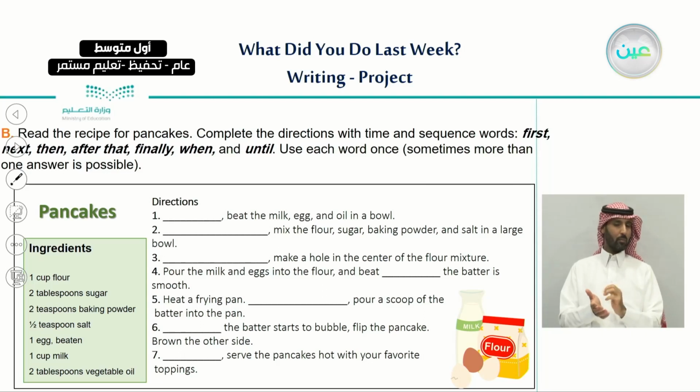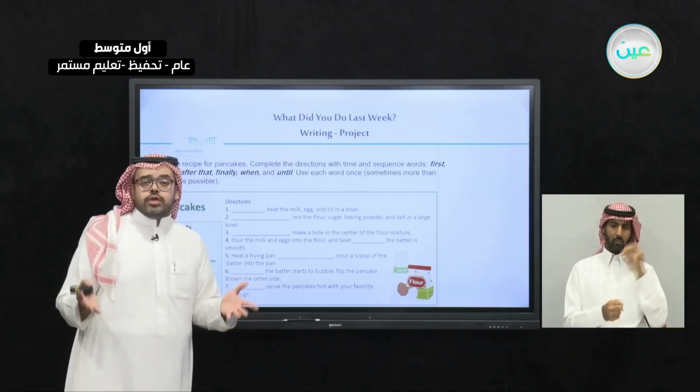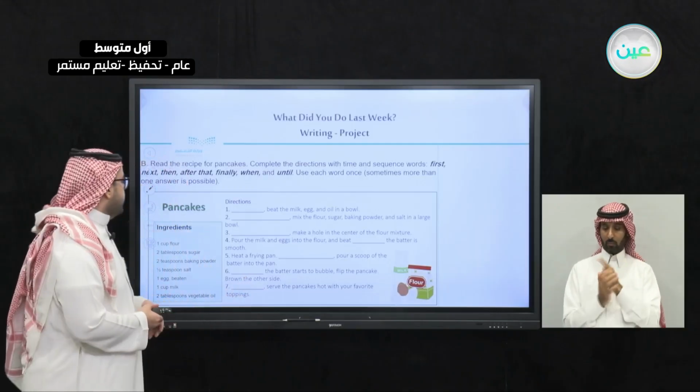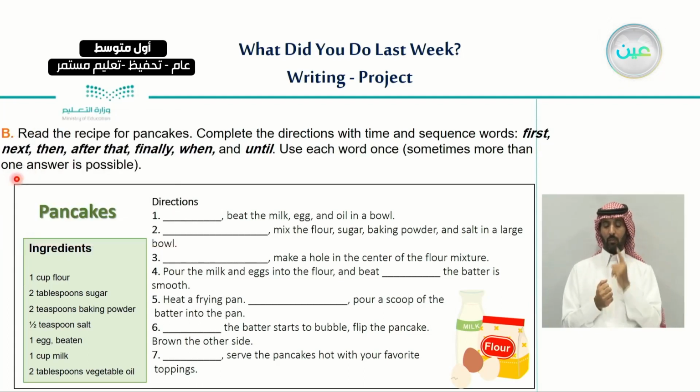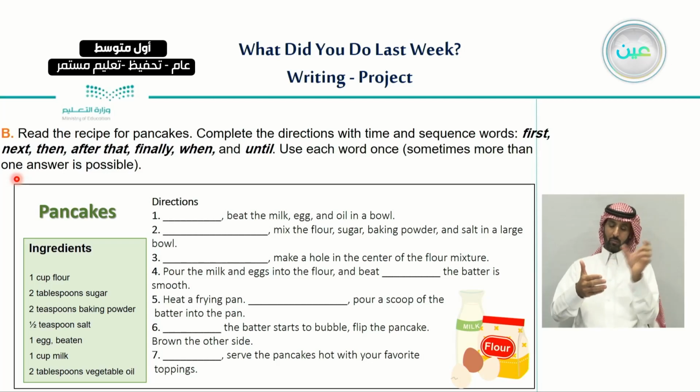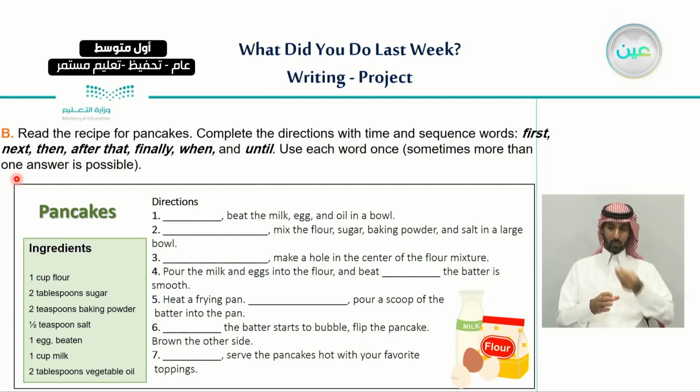Now here we have a very interesting exercise, so let's apply what we have just learned in the writing corner. In exercise B, it says, read the recipe for pancakes. Complete the directions with time and sequence words: first, next, then, after that, finally, when, and until.